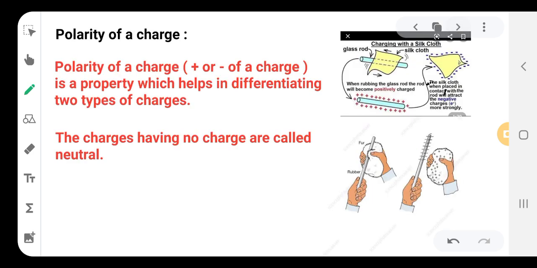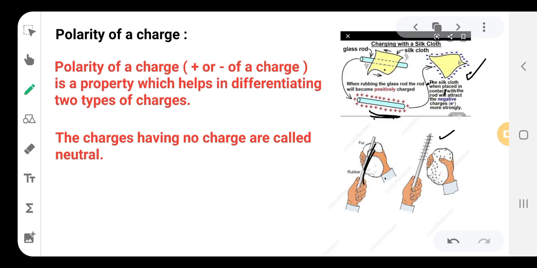Okay, now let us go to the polarity. So here in the diagrams you can see a glass rod is being rubbed with a silk cloth. Here is the glass rod, it gains the positive charge, the silk cloth gains the negative charge, and another rod, the rubber rod, is rubbed with the fur, it gains the negative charge.